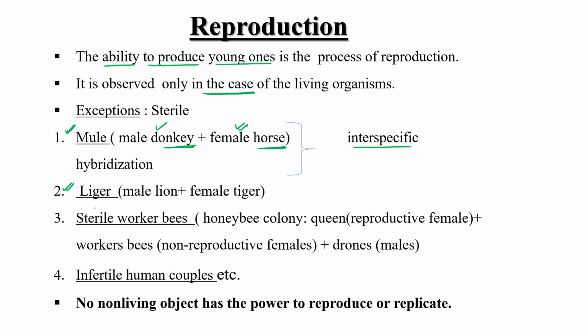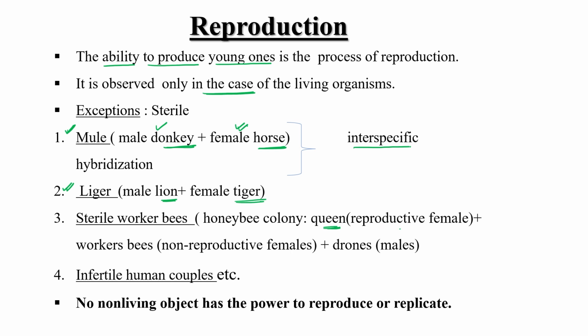Similarly, liger. Liger is a baby of a male lion and a female tiger. Both species, male lion and female tiger. So this liger is also a sterile one. So these are certain exceptions. Similarly, the third exception is the sterile worker bee. In a honeybee colony, there are three types of bees. First is the queen.